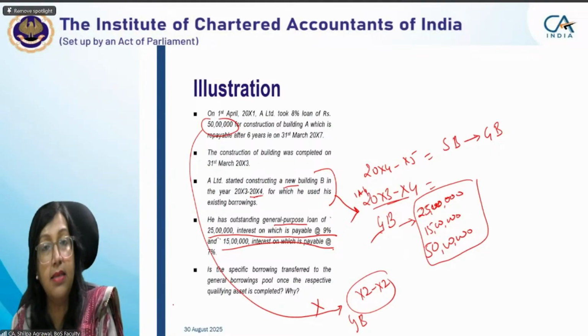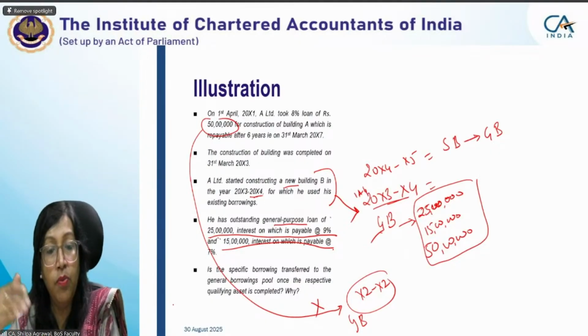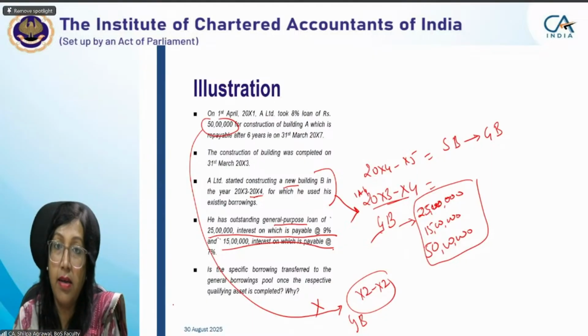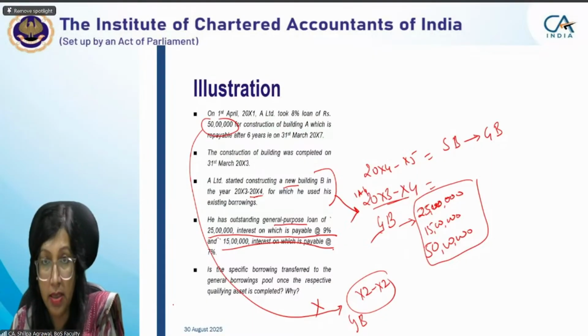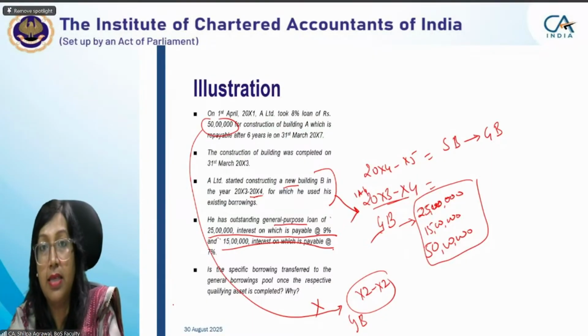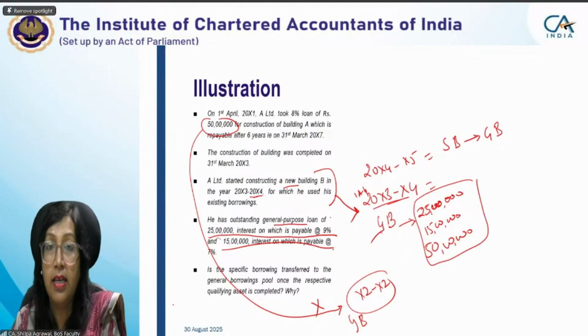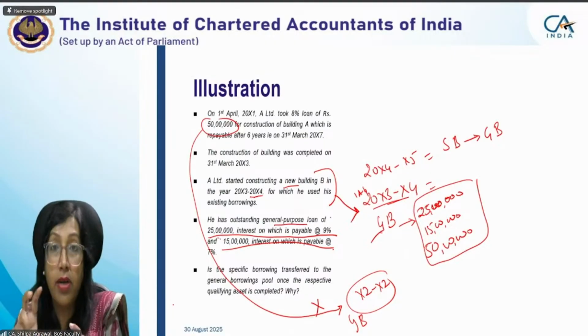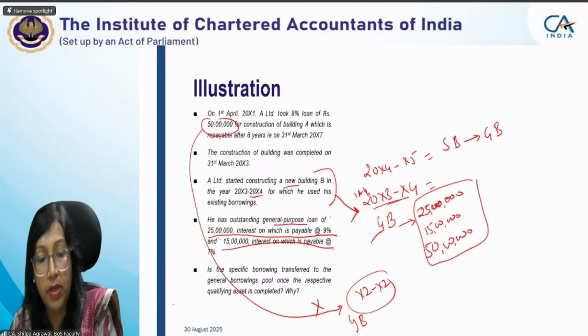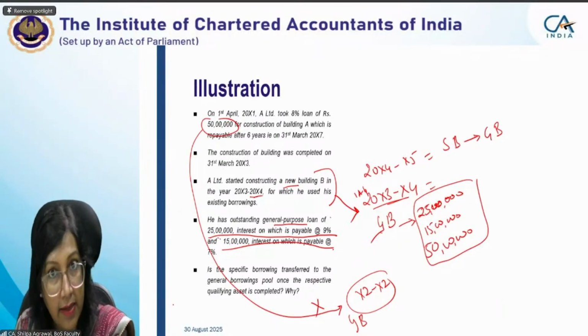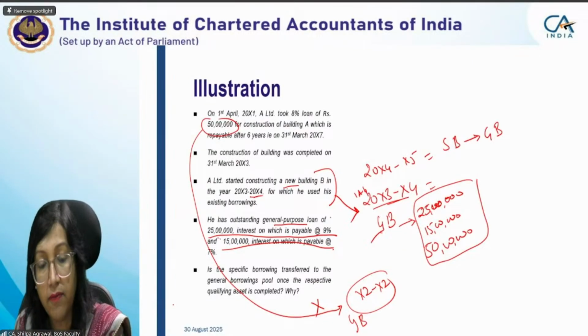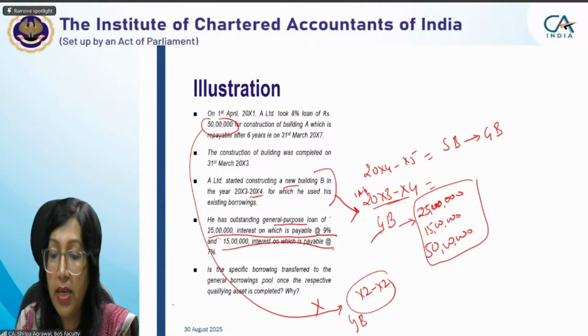That is the reason the expenditure incurred on the new building has not been mentioned. Later, if we add in the same question that, for example, for the new building we have incurred 20 lakh rupees till date, then we compute the capitalization rate from the general borrowings, including the specific borrowing which later converted into general borrowing, plus 25 lakh and 15 lakh.